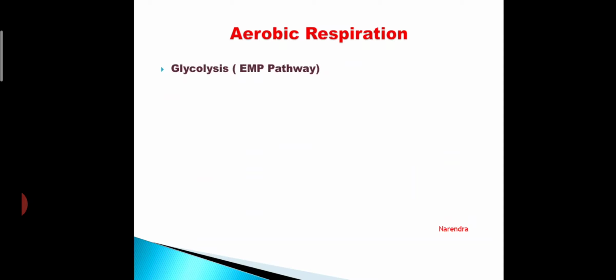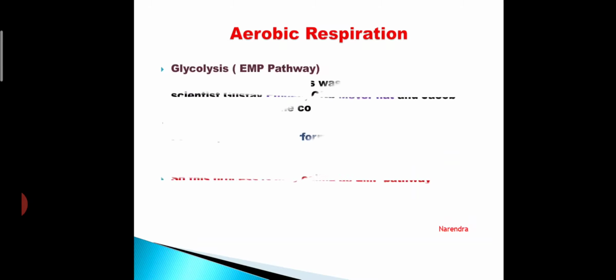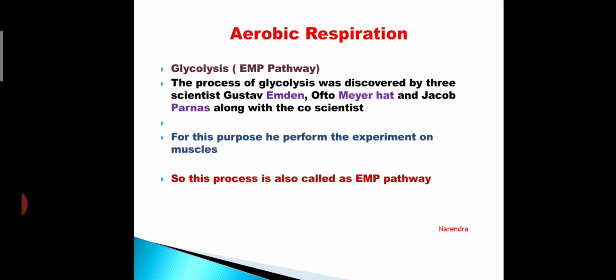In aerobic respiration, the first stage is glycolysis. It is also said to be the EMP pathway, and the process of glycolysis was discovered by three scientists named Gustav Embden, Otto Meyerhof, and Jacob Parnas, along with co-scientists, and for this purpose they performed the experiment on muscles.